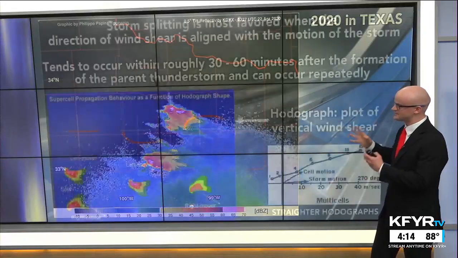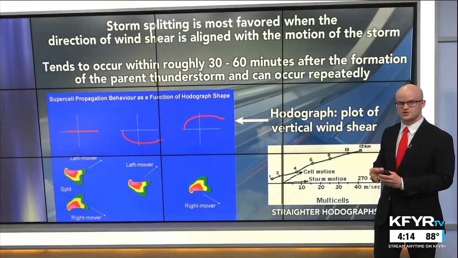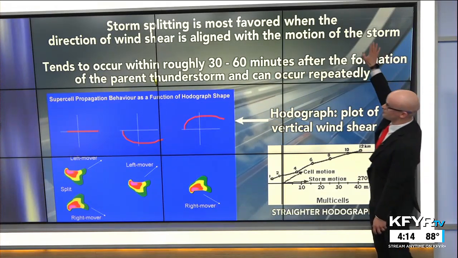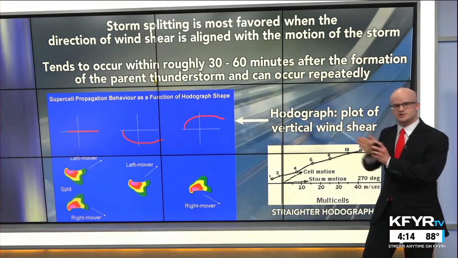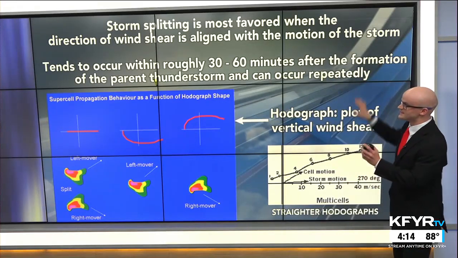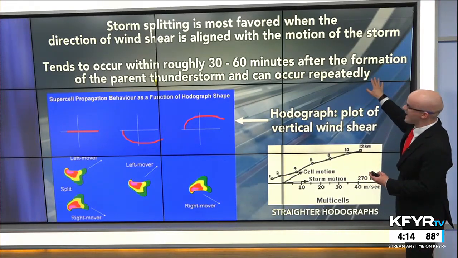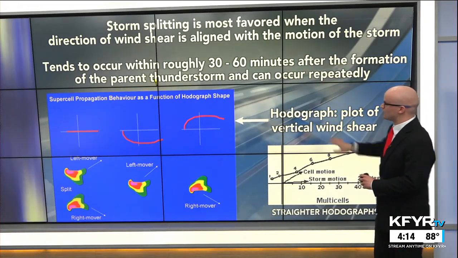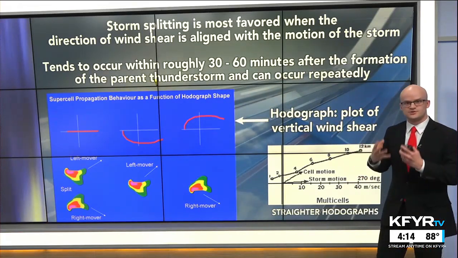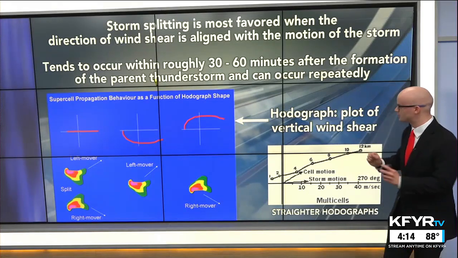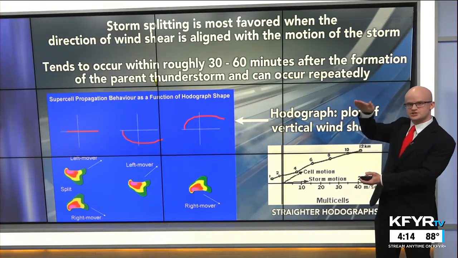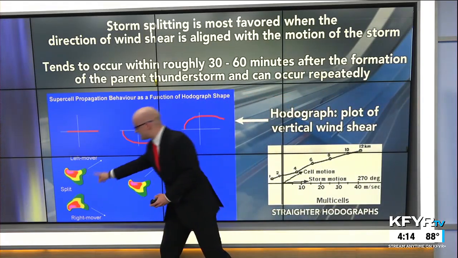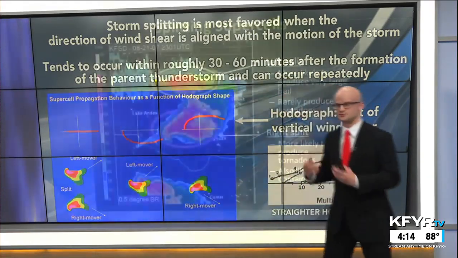So it's an interesting and rare phenomenon that happens with supercell thunderstorms. They kind of clone themselves into two separate storms. It's most favored when the direction of wind shear is aligned with the motion that the storm is going in. It tends to occur roughly 30 to 60 minutes after the formation of the parent thunderstorm, and it can occur repeatedly. What we use to dissect these storms and figure out whether they are going to split is called a hodograph. It's a plot of that vertical wind shear in the atmosphere.